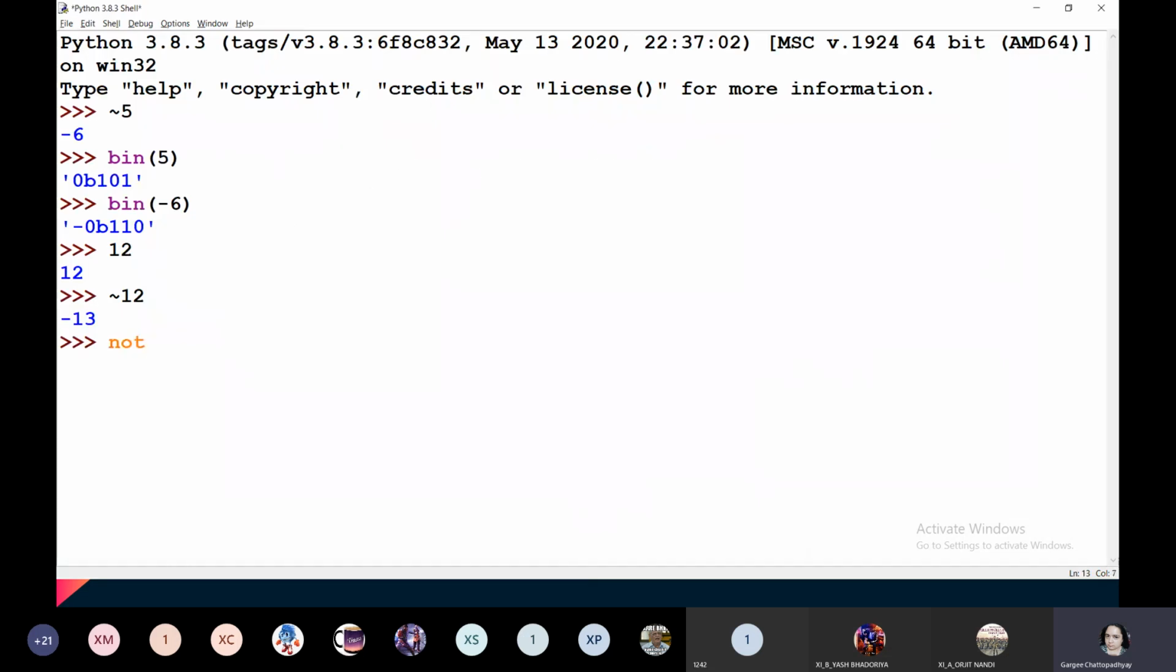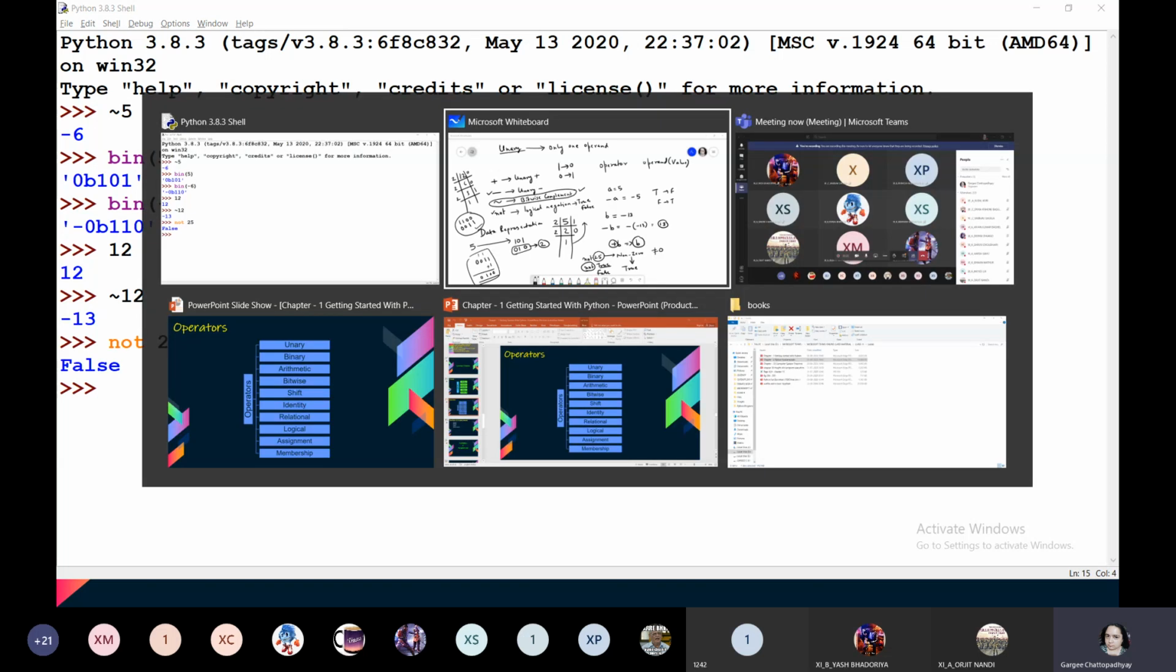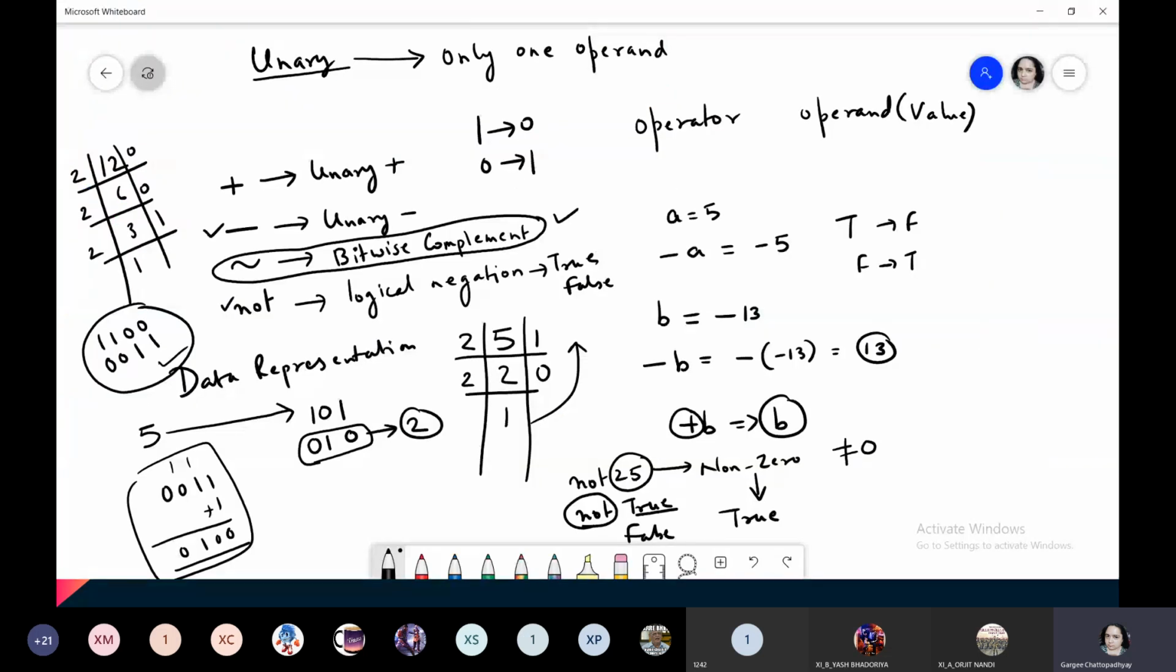Let us check this. Not 25, and it gives us false. Students, please remember that Python may give us unpredictable results many a times. That you already saw with the complement. Now until and unless you are very thorough with what complements are and how decimal numbers are converted into binary numbers, you won't be able to understand the concept. So I am going to get back to you on the bitwise complement operator in the next class.